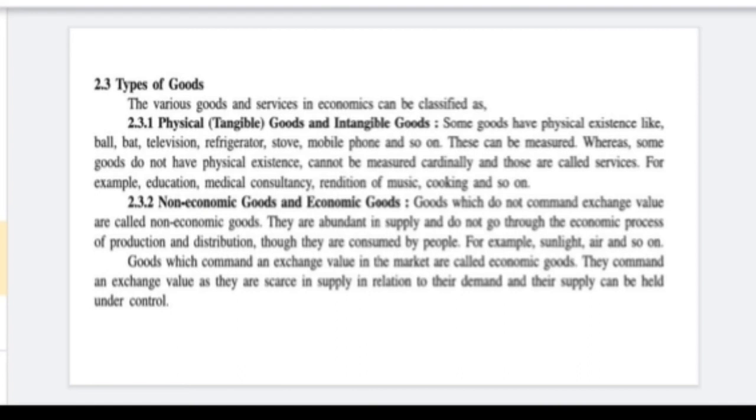Second, non-economic goods and economic goods. The commodity which does not have any value is non-economic goods, for example, sunlight, air. And the goods which have exchange value are known as economic goods. Anything you can see available in the market has exchange value, and it is known as economic goods.